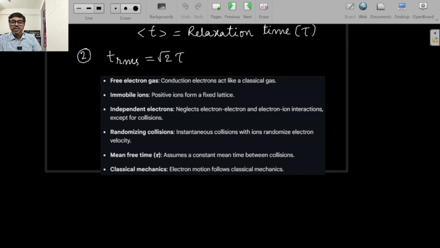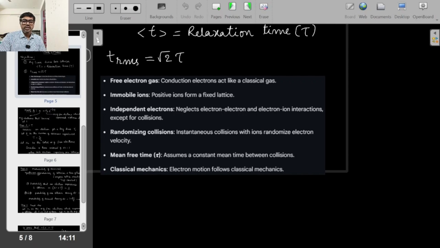Mean free time, in the sense of the average time between two successive collisions, is assumed to be constant because we assume the lattice structure to be uniform and the temperature to be uniform. Under that assumption, tau would remain the same. And then classical mechanics: we assume that Newton's law is valid, probability ideas are valid, kinematic equations are valid. So these are the assumptions we have taken, and with these assumptions we are going ahead.